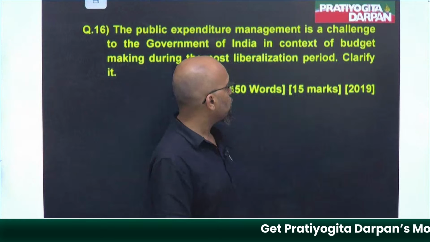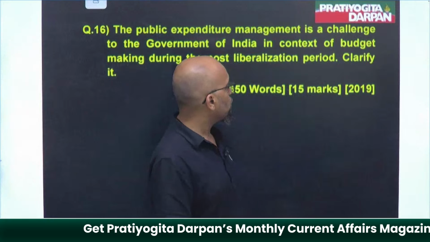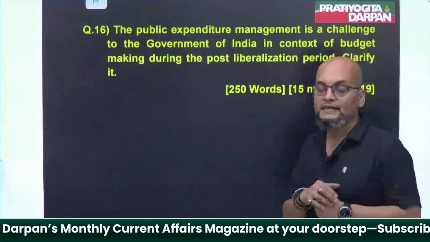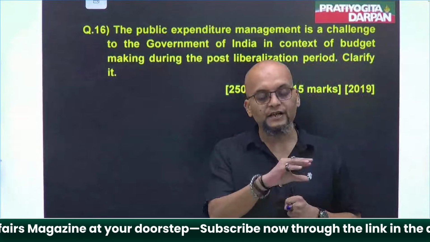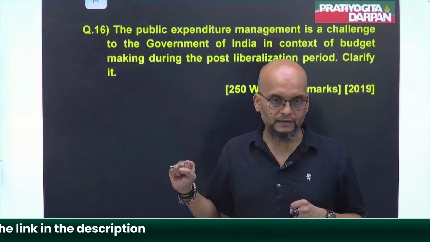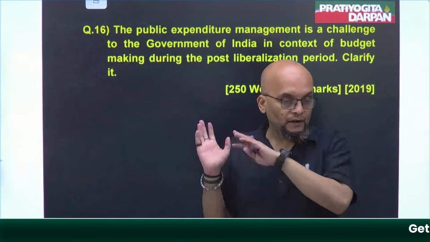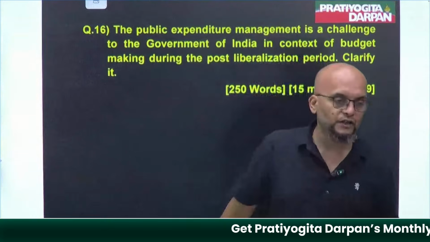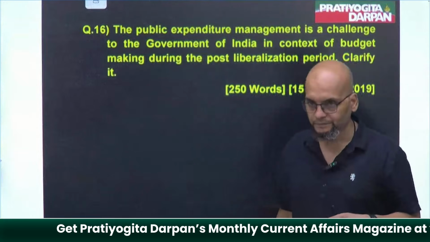So what happened here was, guys, that in liberalization, privatization and globalization, government was going to shrink itself from the market, and government will promote more participation of the private sector, right?